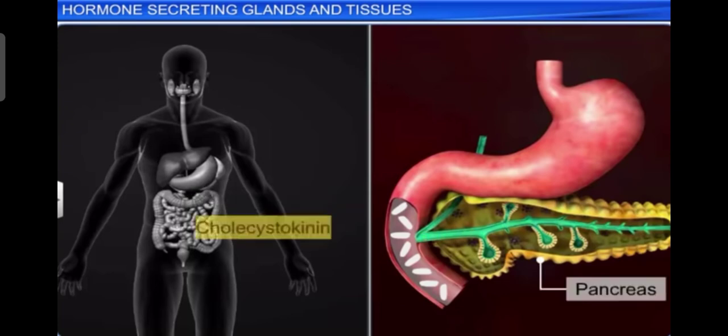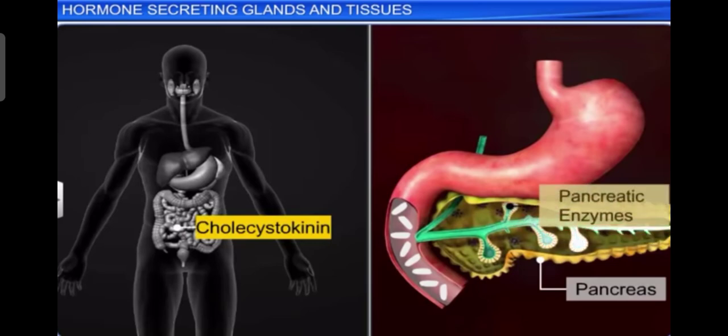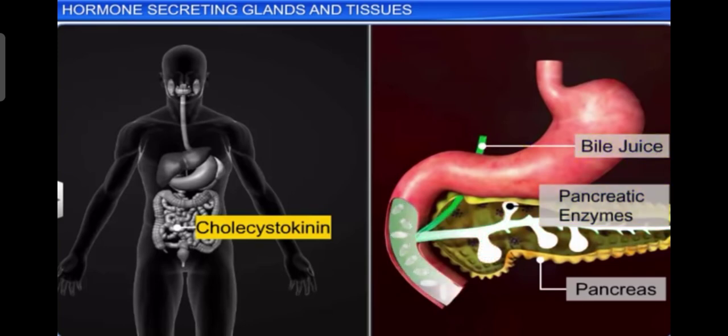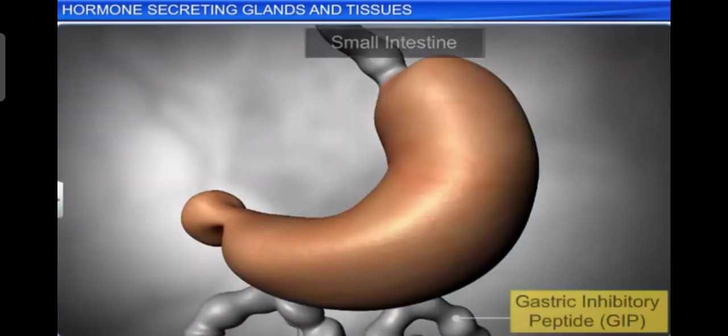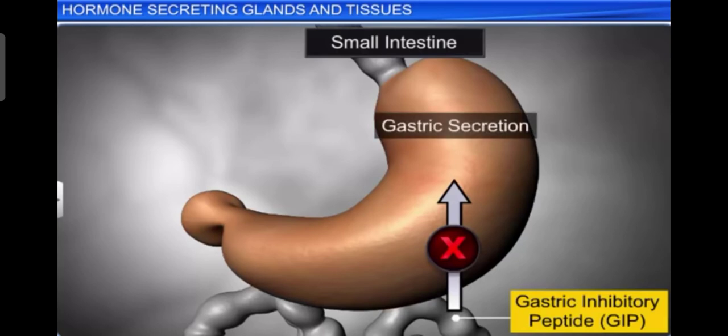And next is the CCK or cholecystokinin, which acts on both pancreas and gallbladder and stimulates the secretion of pancreatic enzymes and bile juice respectively. And then GIP, that is gastric inhibitory peptide, inhibits gastric secretion and motility.